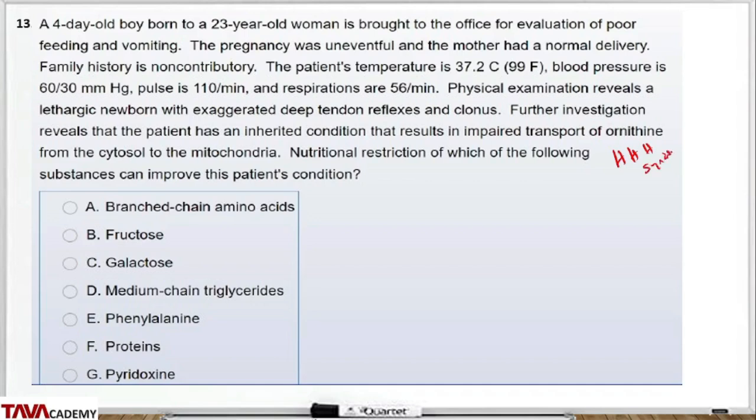HHH syndrome, which is also called hyperammonemia, homocitrullinemia, and of course he has hyperornithemia. So those are the three conditions of HHH syndrome. Nutritional restriction of which of the following substances can improve the patient's condition? It is to restrict proteins in general. So reduce the protein levels and the urea cycle pathway would reduce and the production of ornithine would actually come down too. So that's one of the treatments for patients with HHH syndrome.